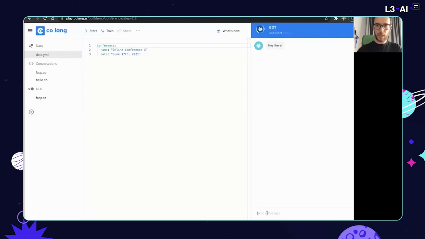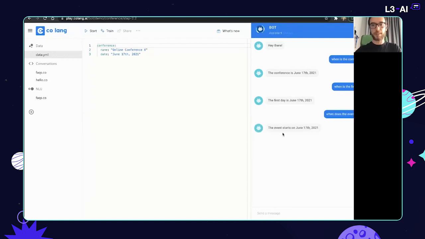So what I mean by that is this. If we say, when is the conference? We've seen this already a few times. I get, okay, the conference is June 17th, 2021. Now, if I go ahead and say this in a different way, for example, when is the first day? Then I get the first day is June 17th. And then if I say, when does the event start? Then I get a different one. The event starts on June 17th.